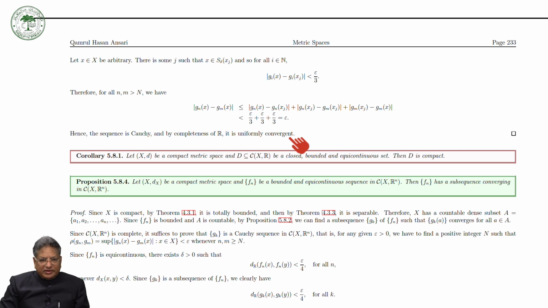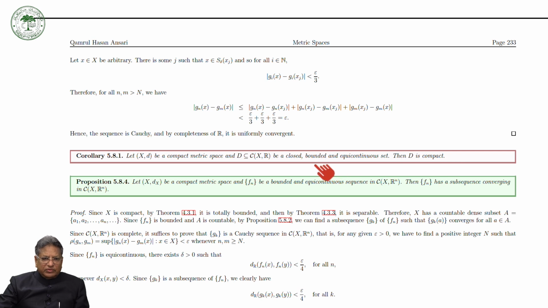Now as a corollary, we have that if X is a compact metric space and D is a subset of C(X,R), where C(X,R) means the set of all continuous functions defined on the compact metric space X to R, and this set D is closed, bounded and equicontinuous, then D is compact.